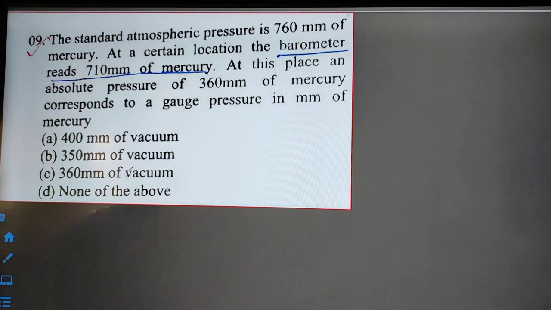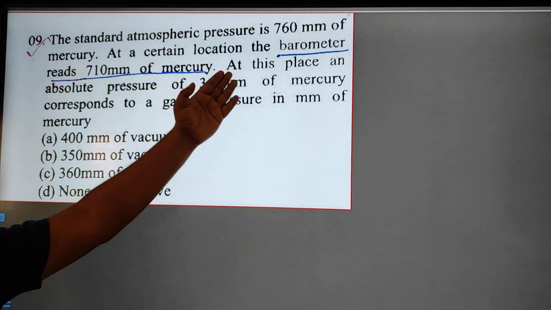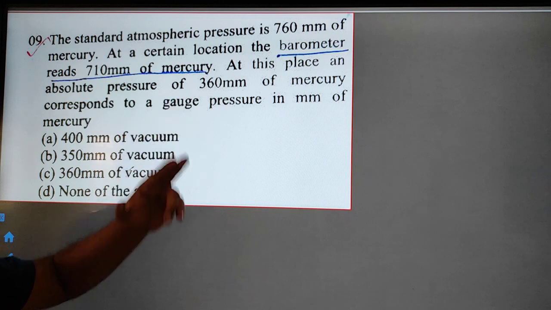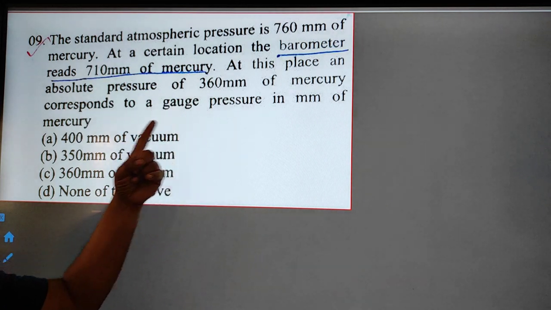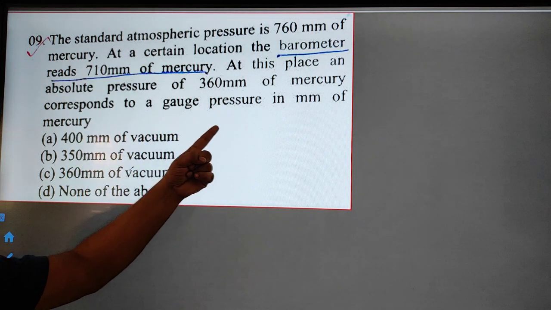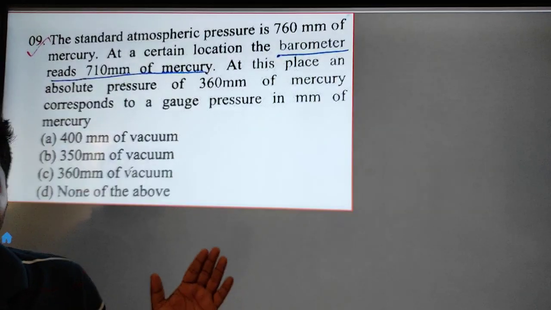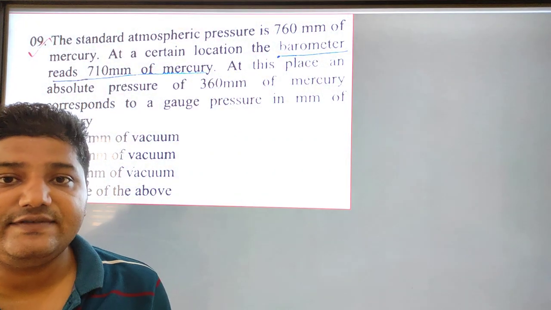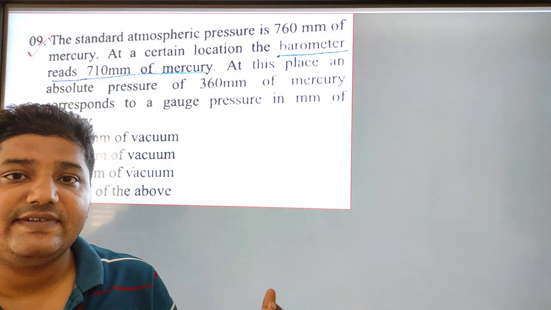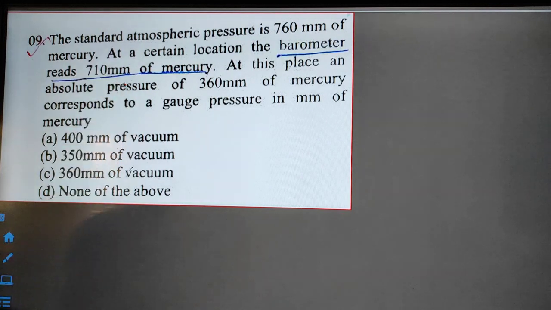The standard atmospheric pressure is 760 millimeter of mercury. At a certain location, the barometer reads 710 millimeter of mercury. At this place, an absolute pressure of 360 millimeter of mercury corresponds to what gauge pressure in millimeter of mercury? First of all, we need to understand that the barometer is an instrument which we generally use to measure the local atmospheric pressure. So at that location the barometric pressure is measured to be 710 millimeter of mercury.